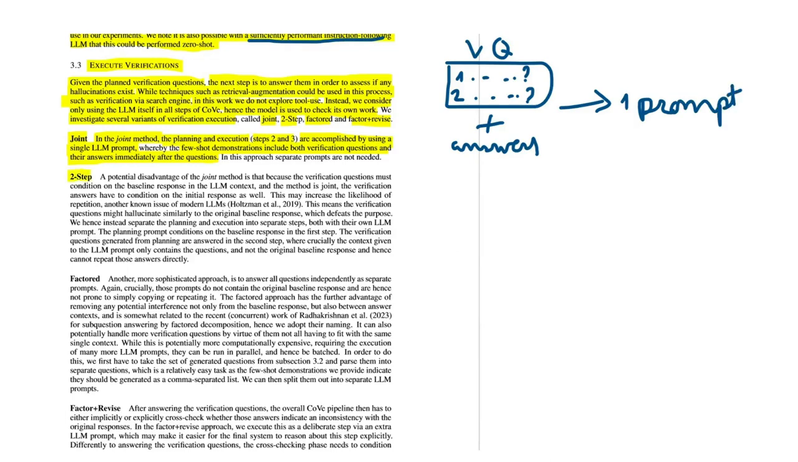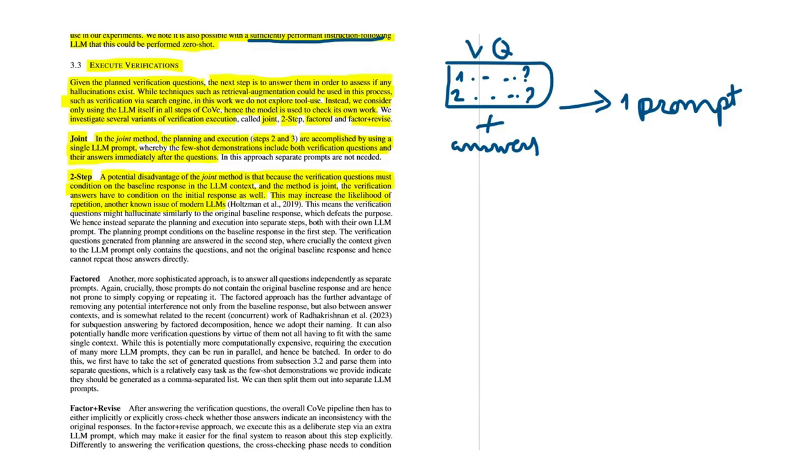Okay. Then you have two-step, where they say that a potential disadvantage of the joint method is that because the verification questions must condition on the baseline response in the LLM context, and the method is joint, the verification answers have to condition on the initial response as well. And this may increase the likelihood of repetition, another known issue of modern LLMs.